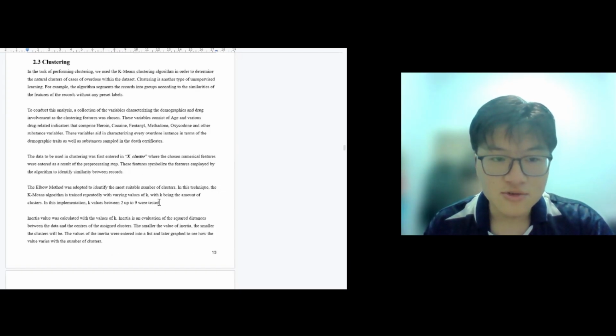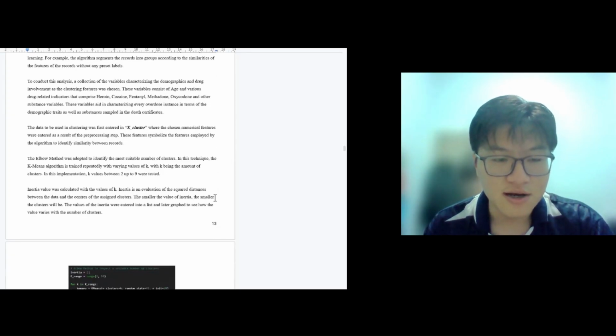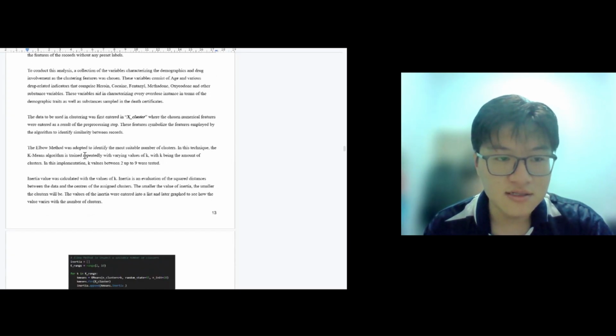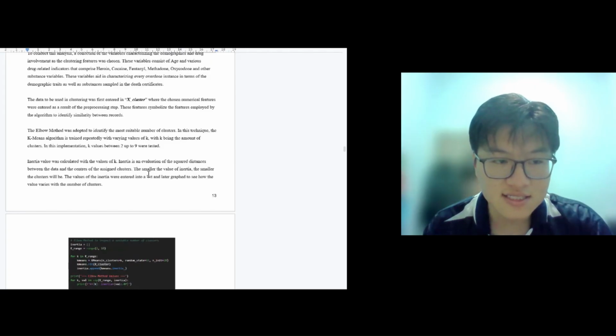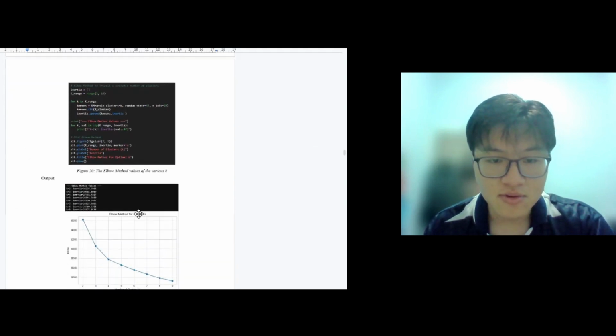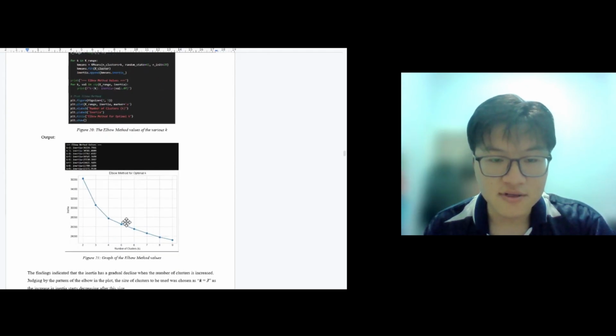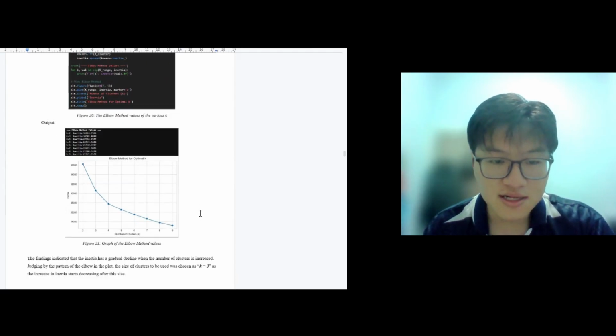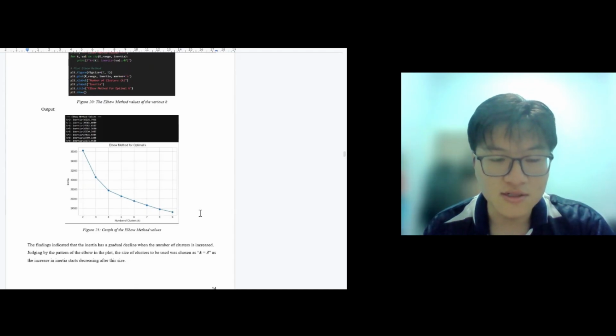To determine the most suitable number of clusters, we use the elbow method. In the elbow method, the k-means algorithm was tested using different numbers of clusters ranging from 2 to 9. And for each value of k, the inertia value was calculated to measure how compact the clusters were. From the elbow plot, we observe that the reduction of the inertia begins to slow down at k equals 3, which indicates that 3 clusters provide a good balance between model simplicity and clustering quality.